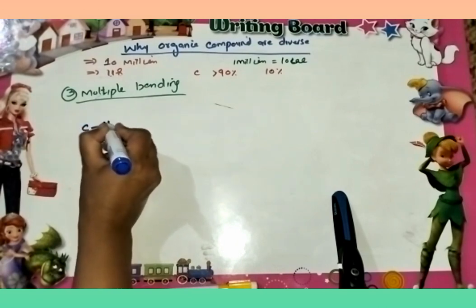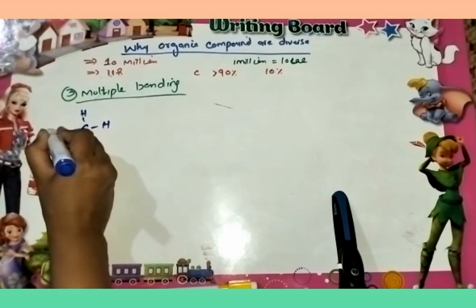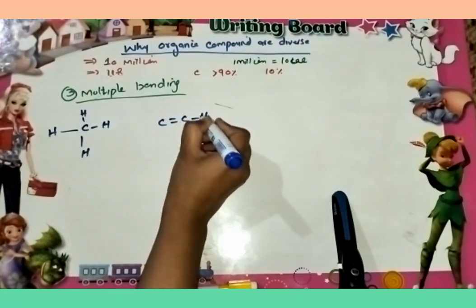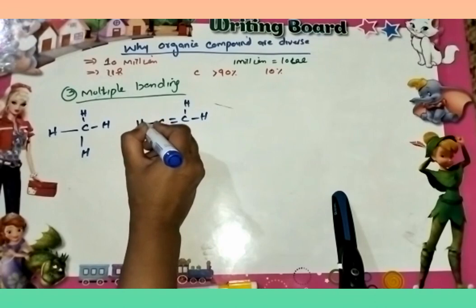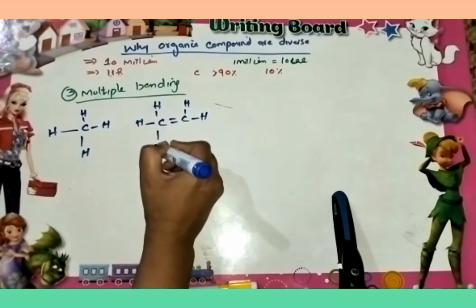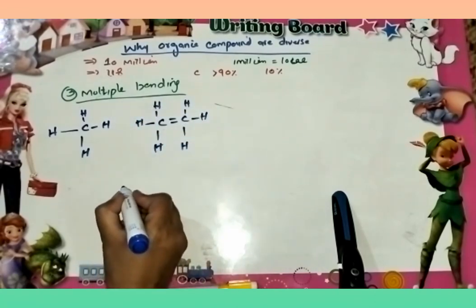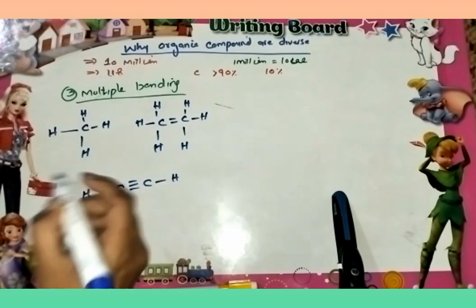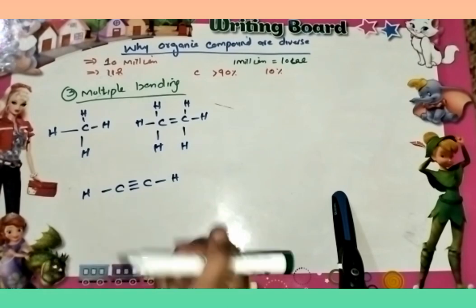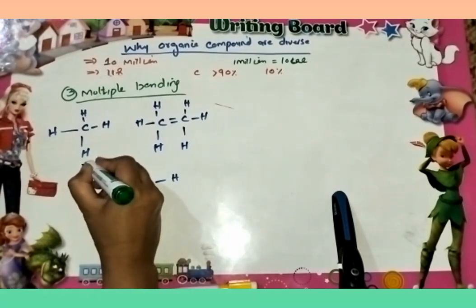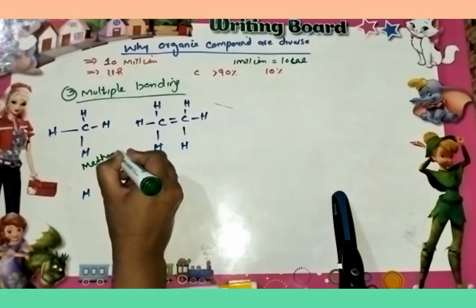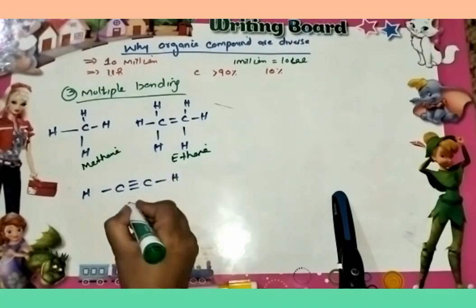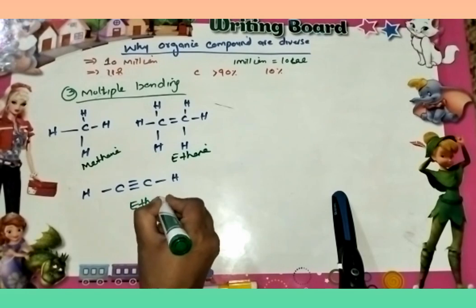Like carbon makes a single bond in ethane, carbon makes a double bond, and carbon makes a triple bond. This is ethane, this is methane. This compound is known as ethene and this compound is known as ethyne.